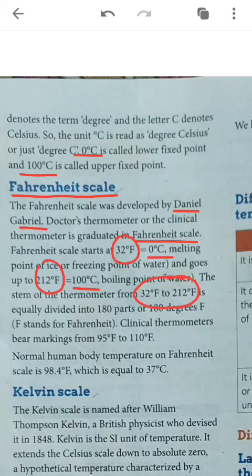This is the range of the clinical thermometer or the doctor's thermometer which we use at the clinic or at our home. Now here one point is given, normal body temperature. The normal body temperature of a human body is 98.4 degrees Fahrenheit, which is 37 degrees Celsius. So this was the second scale for measuring temperature.